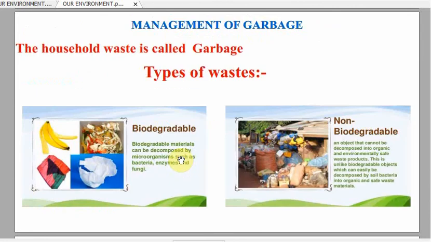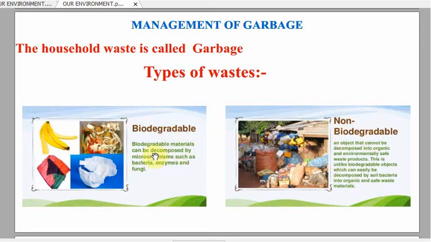Fine. Now we will study about the management of garbage. Garbage is the household waste which is released in our day-to-day life. All the waste materials which we produce in our day-to-day life constitute the garbage. Now the waste materials are of two types: biodegradable waste materials and non-biodegradable waste materials.